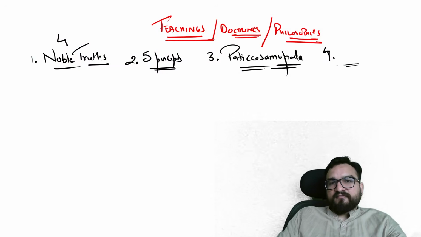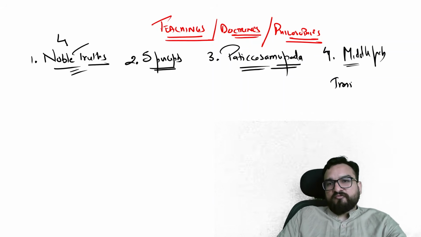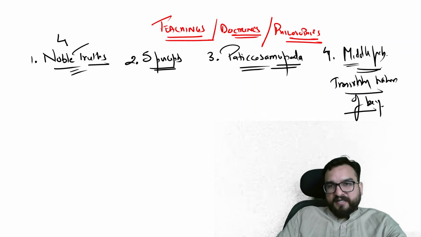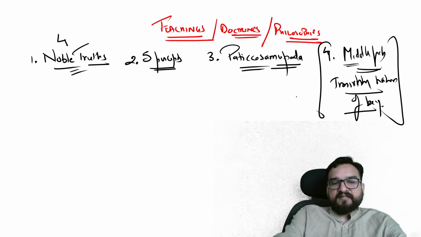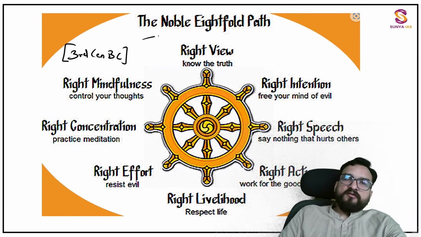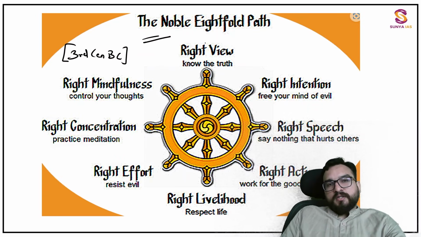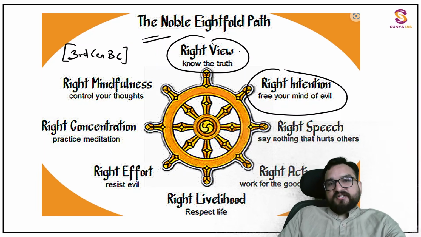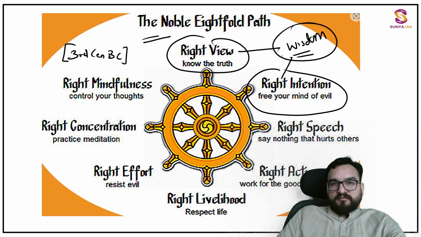So over here, first of all, the four noble truths, but I will also be telling you the middle path, the transitory nature of being. This I will also explain later on, but I have added it over here. So these are the noble eightfold path, guys. Right view and right intention will give you wisdom, the gyan.